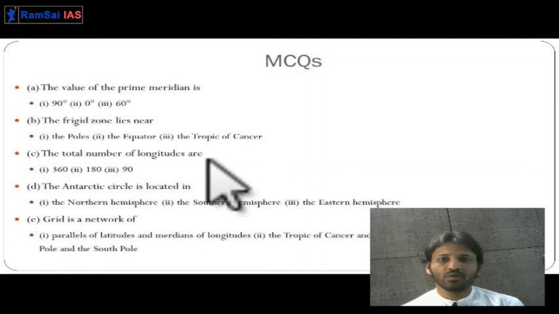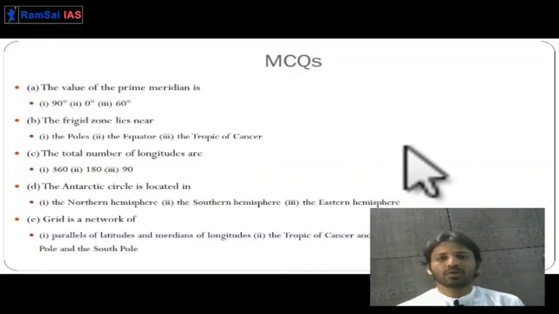The first question is the value of the prime meridian. Second, the frigid zone lies near which of the following three options. Total number of longitudes, that also we have seen. The Arctic Circle is located in which hemisphere, and the definition of a grid is a network of what.